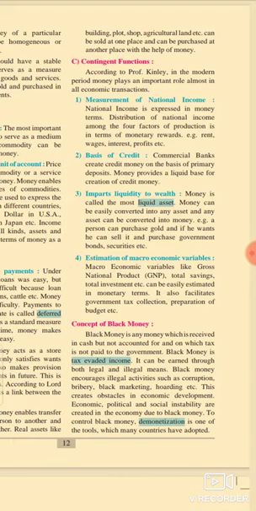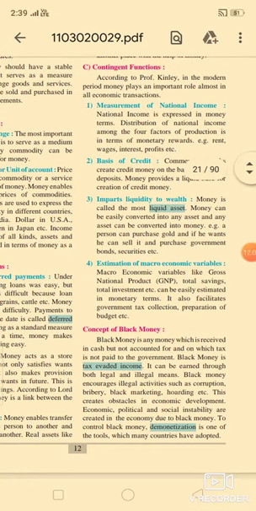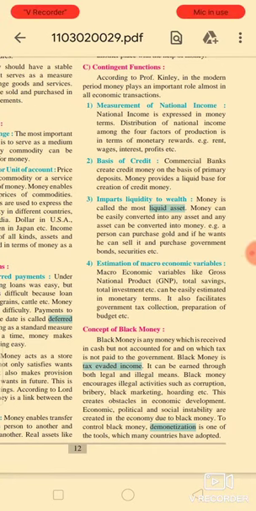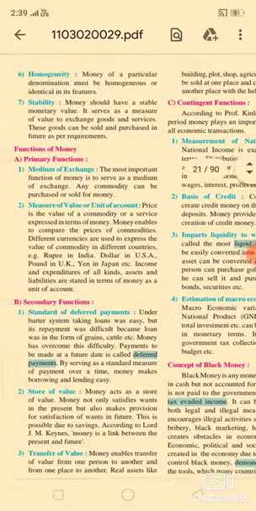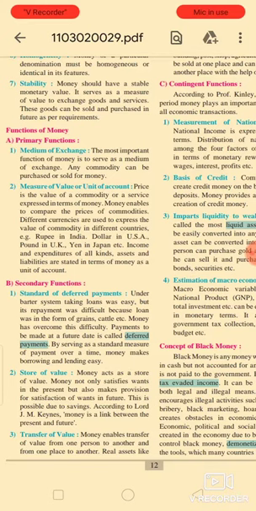Number three is imparting liquidity to wealth, and number four is the estimation of macroeconomic variables. So students, here I explained the primary functions, secondary functions and two of the contingent functions. The remaining two points we will learn in the next lecture.